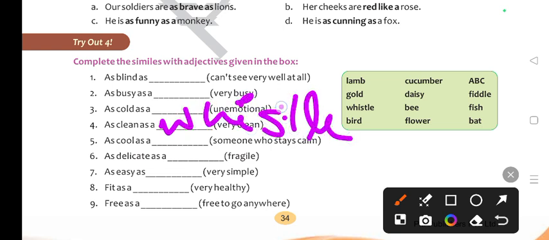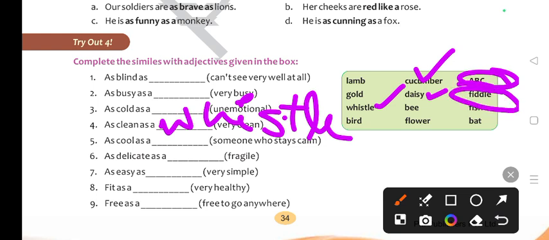Now next, whistle is also done. Now as cool as a cucumber. So cucumber is the correct option. As delicate as a daisy. Daisy is a flower and it's a delicate flower. Now as easy as ABC is the correct option. As fit as a fiddle. Fiddle is the correct option here. Next is free as a bird. Bird is the correct option. Fresh as a flower. Okay.